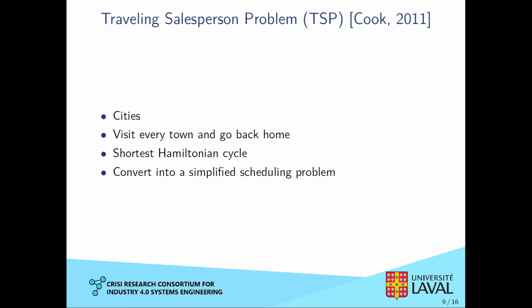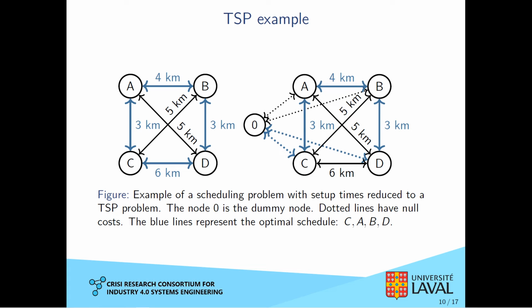In other words, he wants to find the shortest Hamiltonian cycle that goes through all the cities. But you're probably wondering, how does it relate to scheduling? So let's say that we have a simple TSP problem with 4 cities, A, B, C, and D. The edges represent distances between every city. The shortest Hamiltonian cycle is in blue.